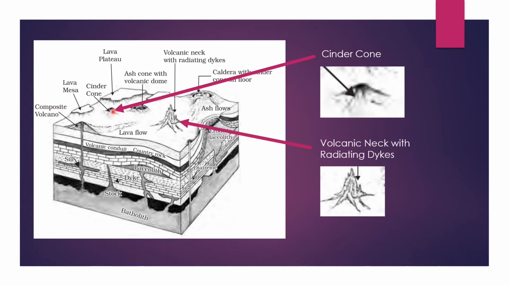The next one is volcanic neck with radiating dikes, which means a dike-like formation can be seen nearby the volcanic neck. It is very different from other volcanoes. Due to the dike formation or the shape, it is called like this.